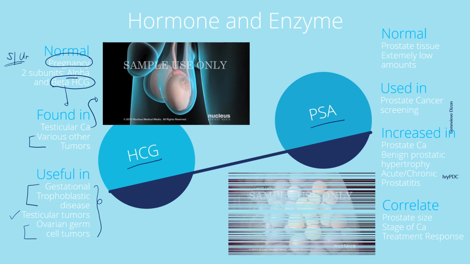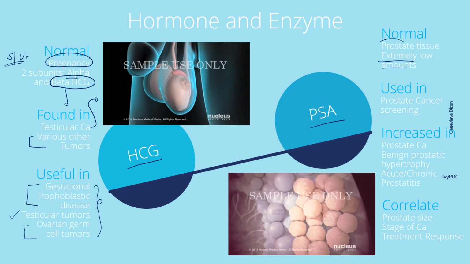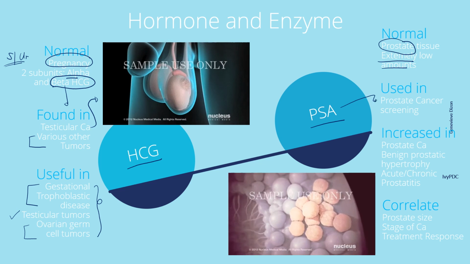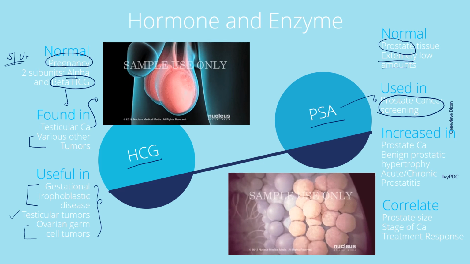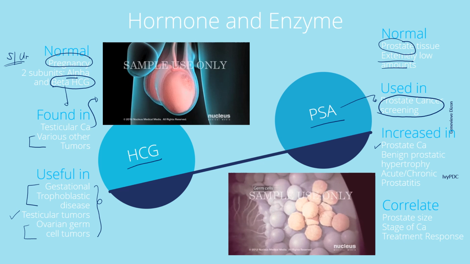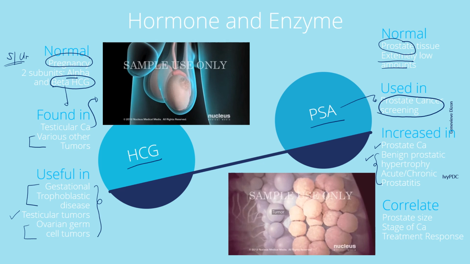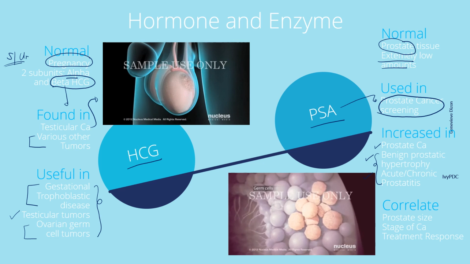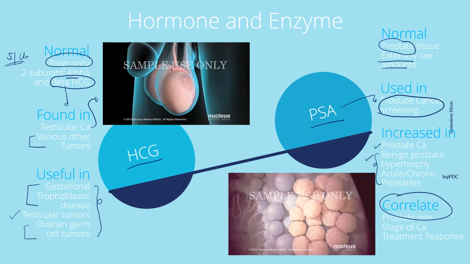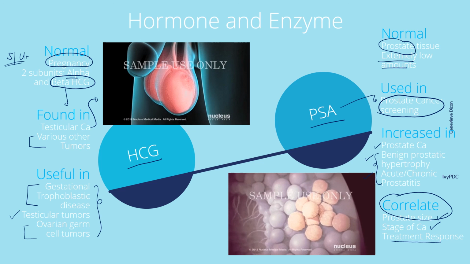PSA, on the other hand, is normal in men because it is produced in low amounts by the prostate tissue. That's why the PSA is used in the screening for prostate cancer. PSA, aside from an increase in prostate cancer, may also be seen in benign prostatic hypertrophy and in acute or chronic prostatitis. The levels of PSA may be used to correlate the prostate size, the stage of the cancer, and the treatment response of the patient.